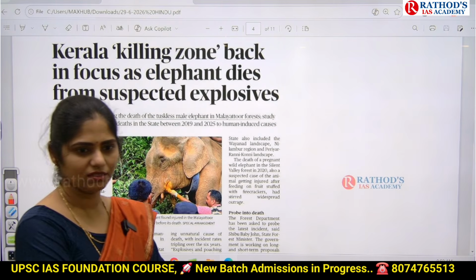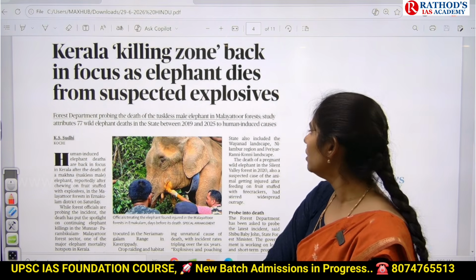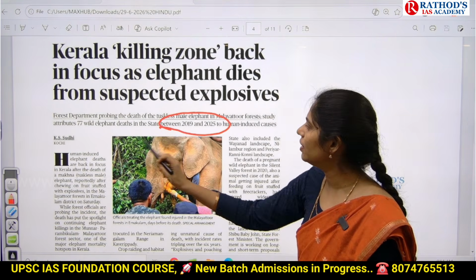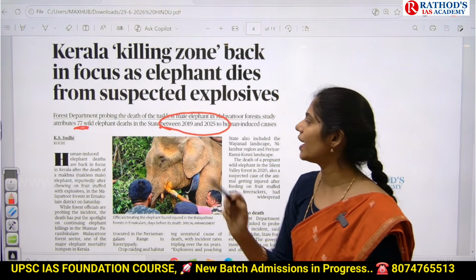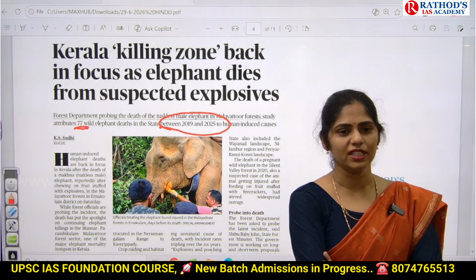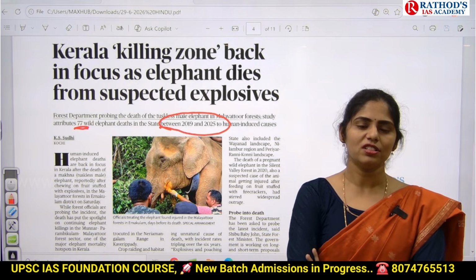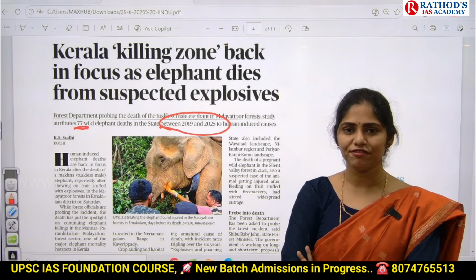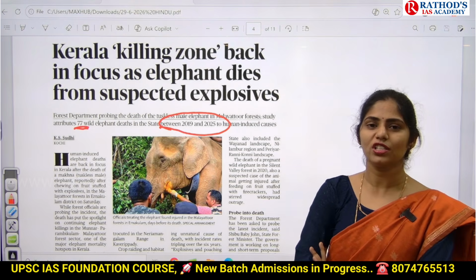Deaths of elephants. If you see data from 2019 till 2025, around 77 wild elephants died in Kerala. In one state, around 77 elephants, in the span of 6 years, 2019 to 2025.